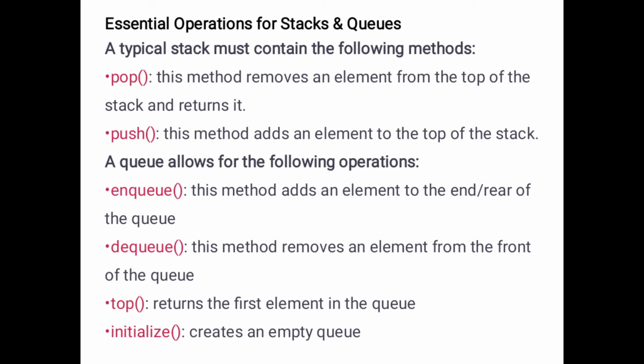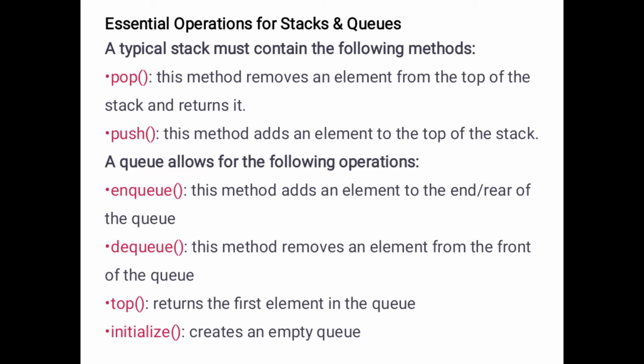Then top is an operation that returns the first element in the queue. If you want to access the top data from the queue, you must use the operation top. These operations must be written in a language, that means we must write the instructions in any one language, Java or C++ or C, as functions.